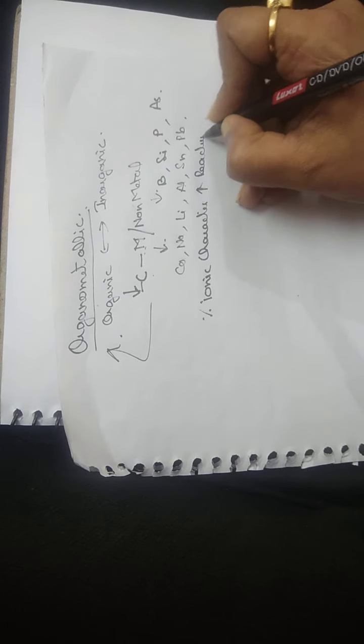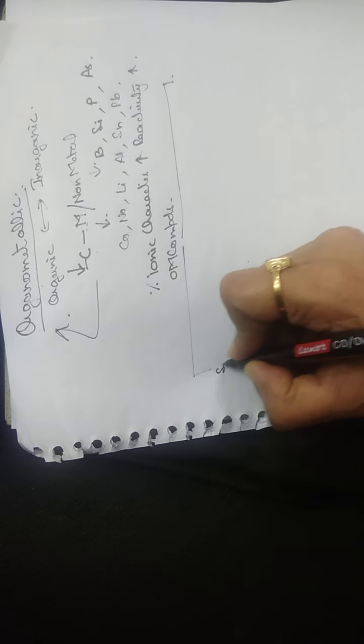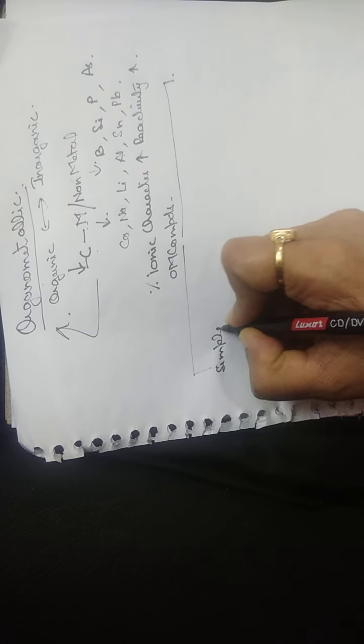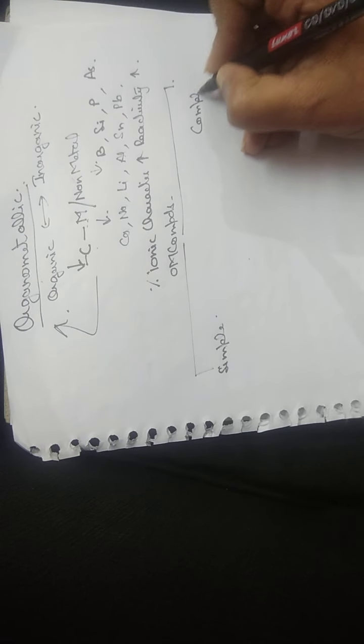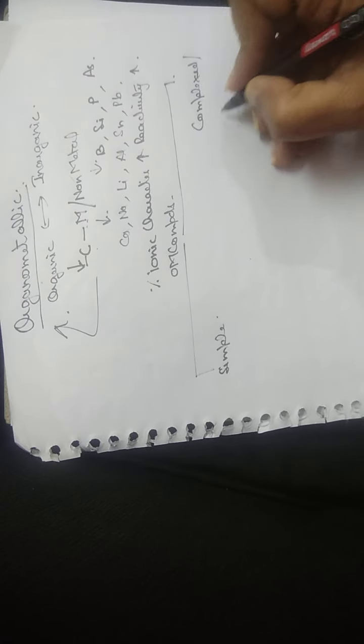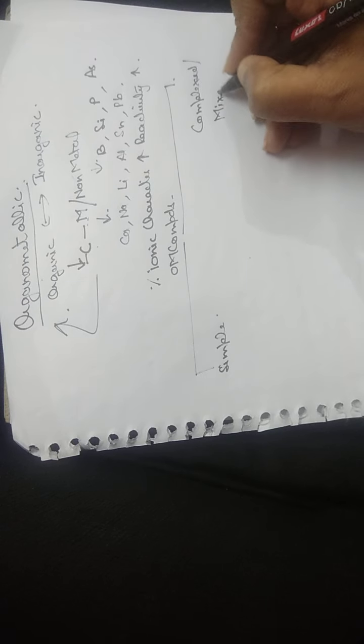Now, if we see the classification, organometallic compounds are basically of two types. One is simple organometallic compound, the other is complex or mixed organometallic compound.